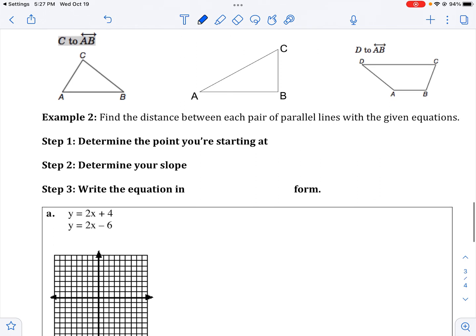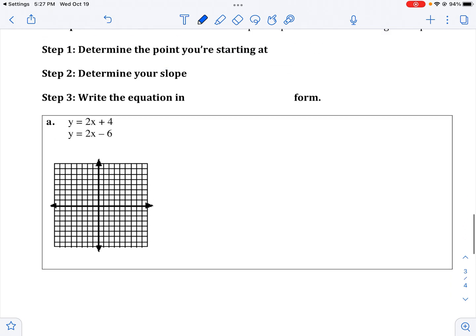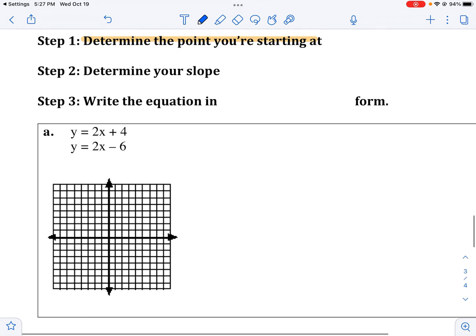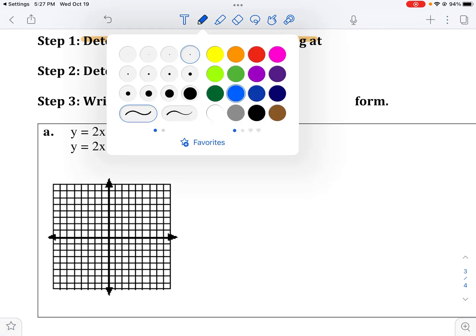On this video, we're going to find the distance between two lines. So the first thing I need to know is, where is my starting point? I'm going to give you two lines, or maybe you'd have to find the equation of two lines. I need to know if I'm going to find the distance between 2 points. I need to know where I'm starting at.